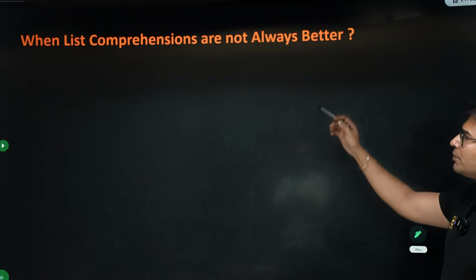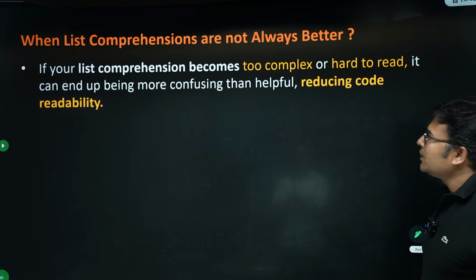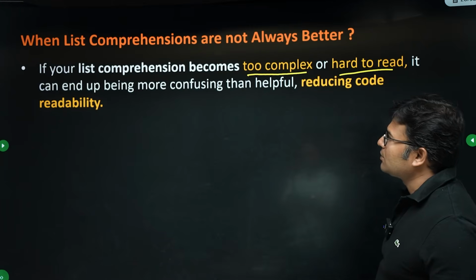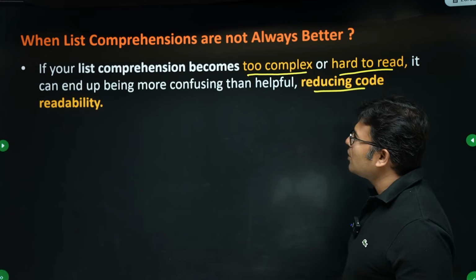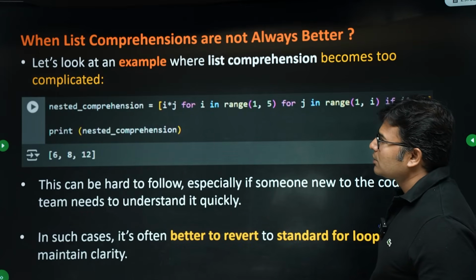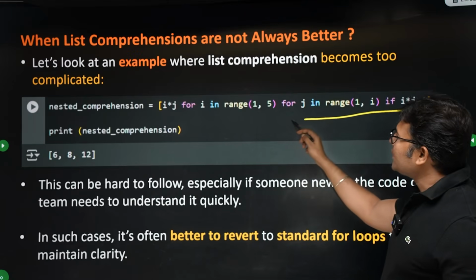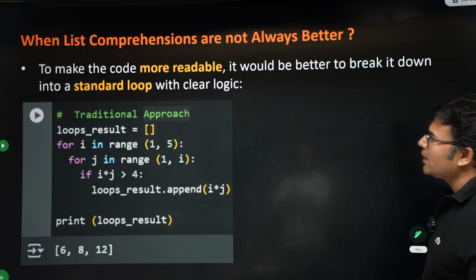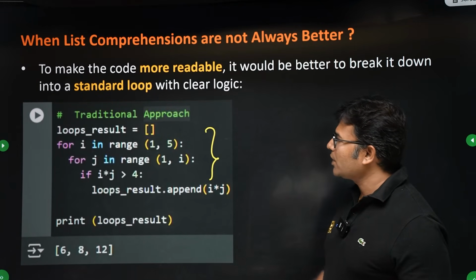List comprehensions are not always better. When it is too complex or hard to read, then don't use list comprehension unnecessarily, right? That will reduce the readability of the code. Okay. So look at this example. This is too complex to understand. So if you write in the traditional way, it is very easy to understand.